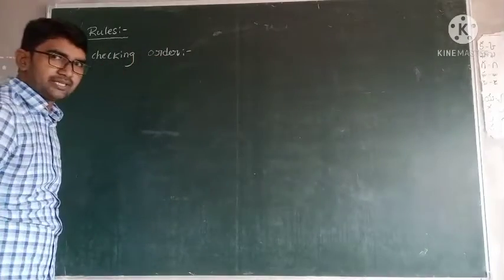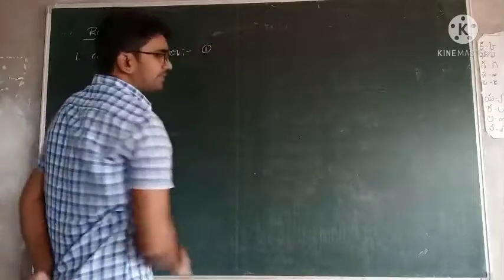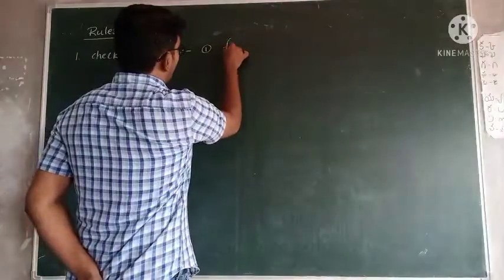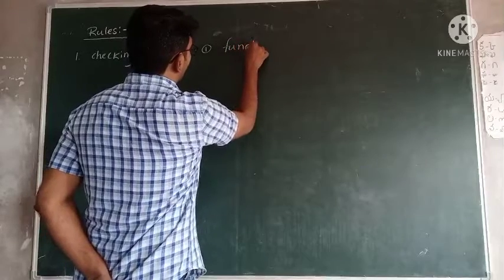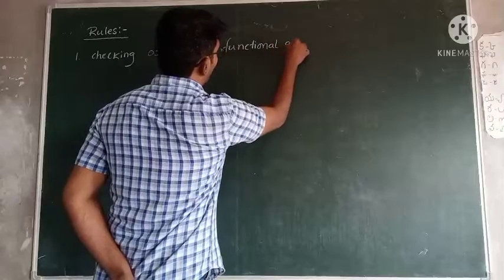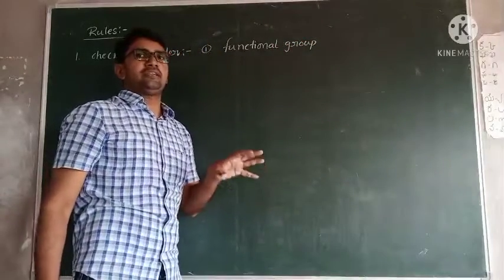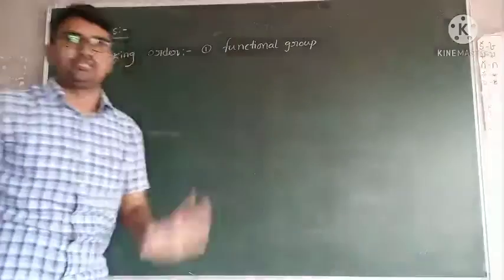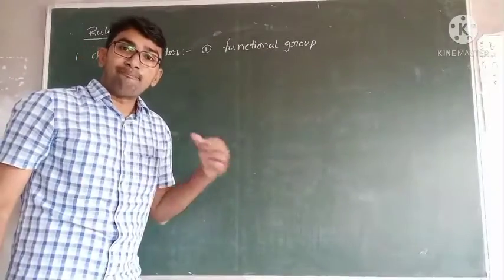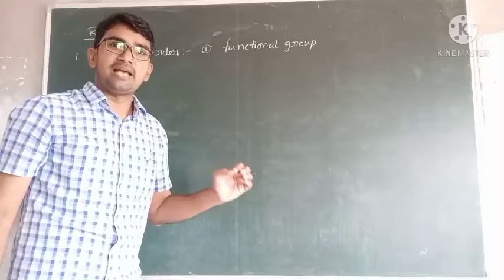Next, the second one. These rules are most important. First, the checking order. Checking order means, first, check the given compound. For example, one organic compound is given to you. First, check whether the carbon chain contains functional groups. Whether a functional group is present or not in the given organic compound, that is the first step. If a functional group is present, give the numbering based on that functional group.